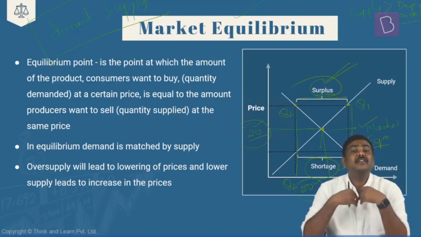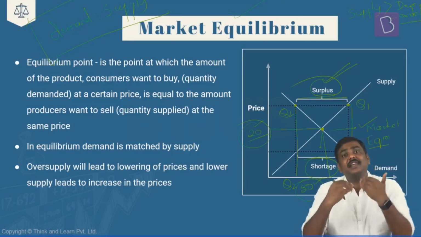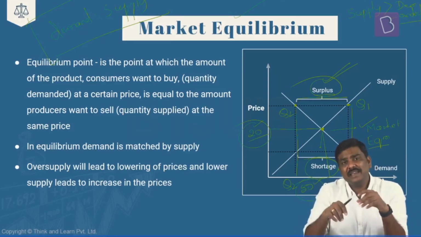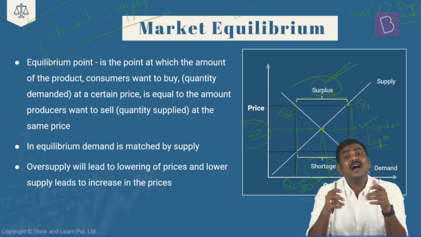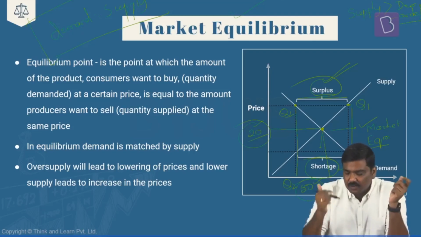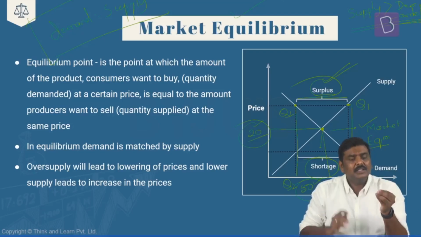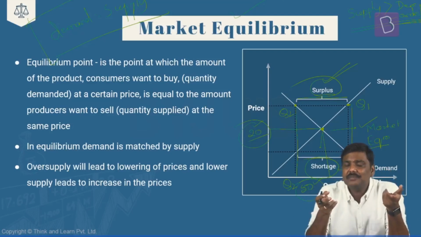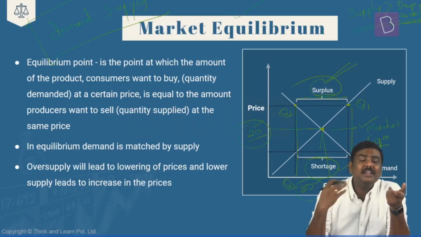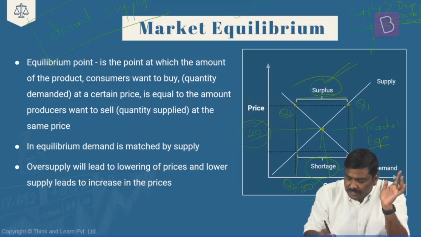In simple terms, you can refer to this particular situation as the one wherein in the market, the number of sellers are many, but the number of buyers are fewer. Is it okay? Number of sellers are many, number of buyers are fewer. And as a result of this, there is a higher supply or oversupply in the market. The sellers will compete with each other to sell to the same customer. And one of the ways that they will ensure that they sell these goods in the market is they will reduce the prices. Is it okay? Understand the situation here?